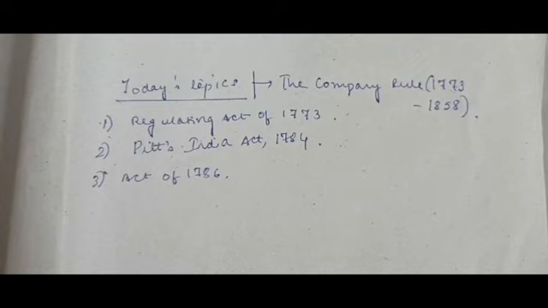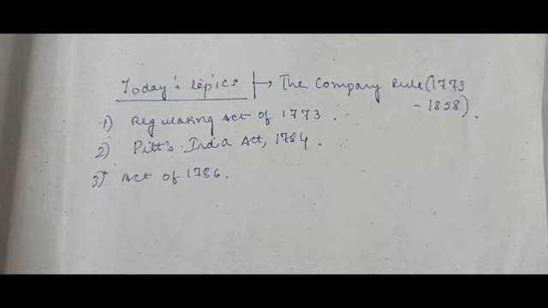By the Regulating Act of 1773, the Governor General of Bengal also had an Executive Council comprising 4 members to assist him. Cornwallis wanted to override the decision of this council in certain special cases.